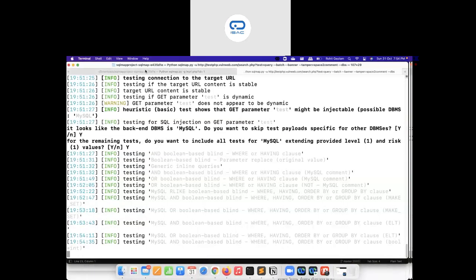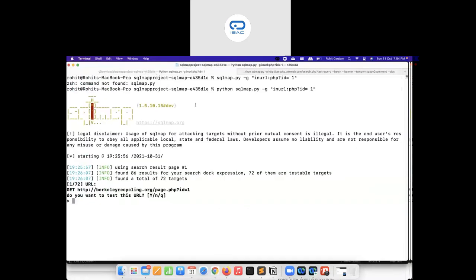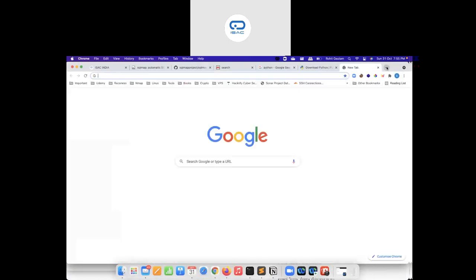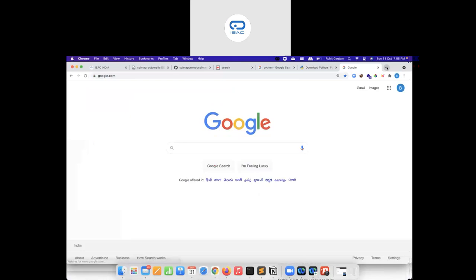Now I really like to use one of the flags of sqlmap, that is -g. Now -g basically uses Google Dorking. If you guys are not aware of Google Dorking, let me show you what it is as well. Google Dorking is basically utilizing smart Google queries to get information from this specific search engine.